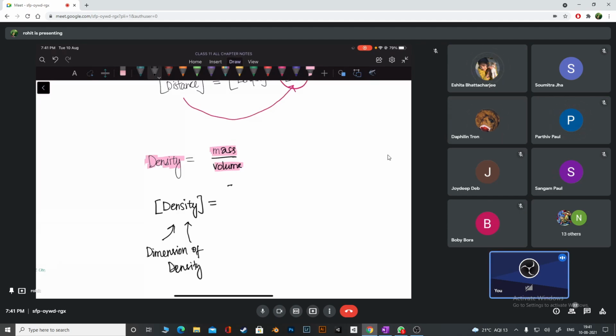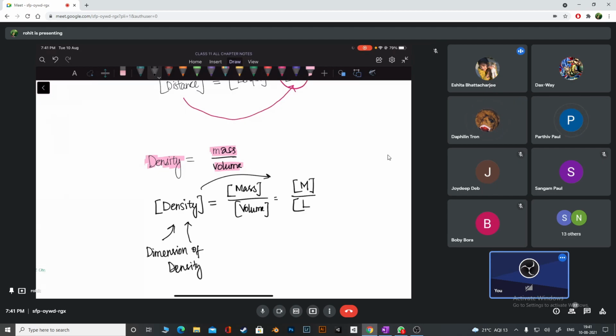See, guys, what is the dimension of mass? I'll write here dimension of mass, and dimension of volume I'm going to write here. So let me write density dimensions will be bracket, you have to give M, that is fundamentally your mass, divided by volume. Volume is what?